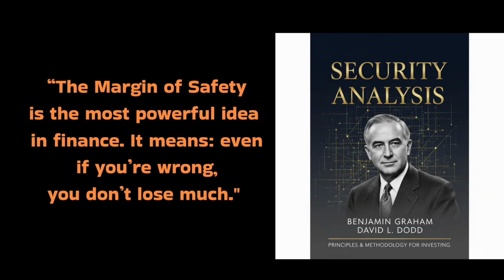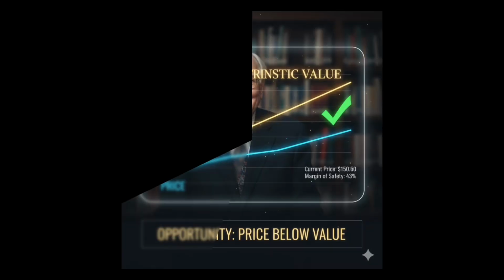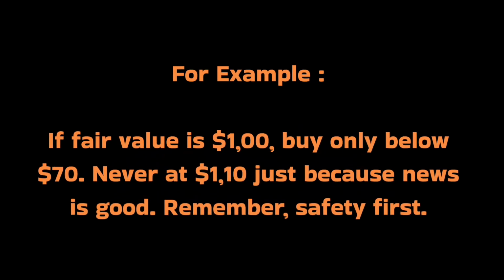Step 4, margin of safety, the golden rule. The margin of safety is the most powerful idea in finance. It means even if you are wrong, you don't lose much. Don't chase price, wait patiently for value. If the company is profitable, faces a temporary problem, not a permanent problem, and the price is below intrinsic value, that means opportunity. For example, if fair value is $100, buy only below $70, never at $110. Just because the news is good, remember safety first.